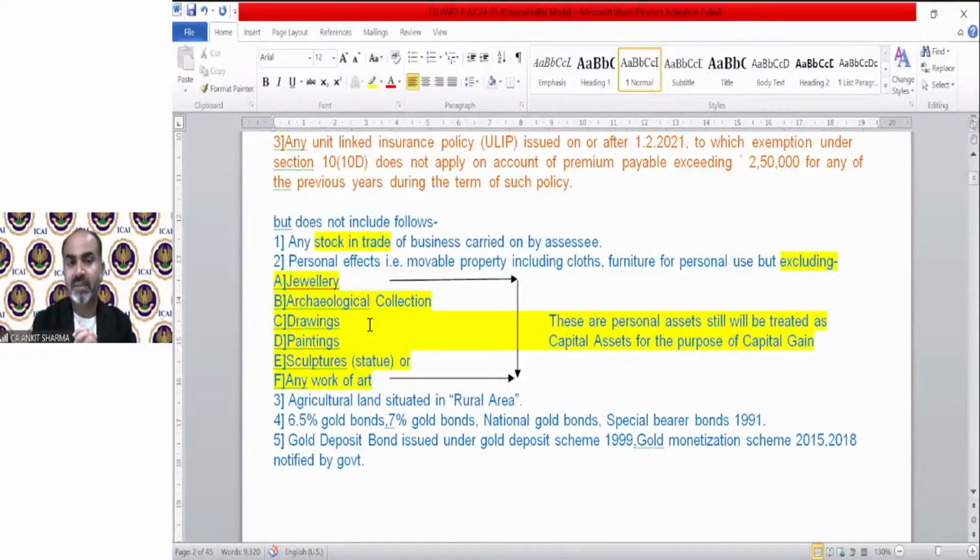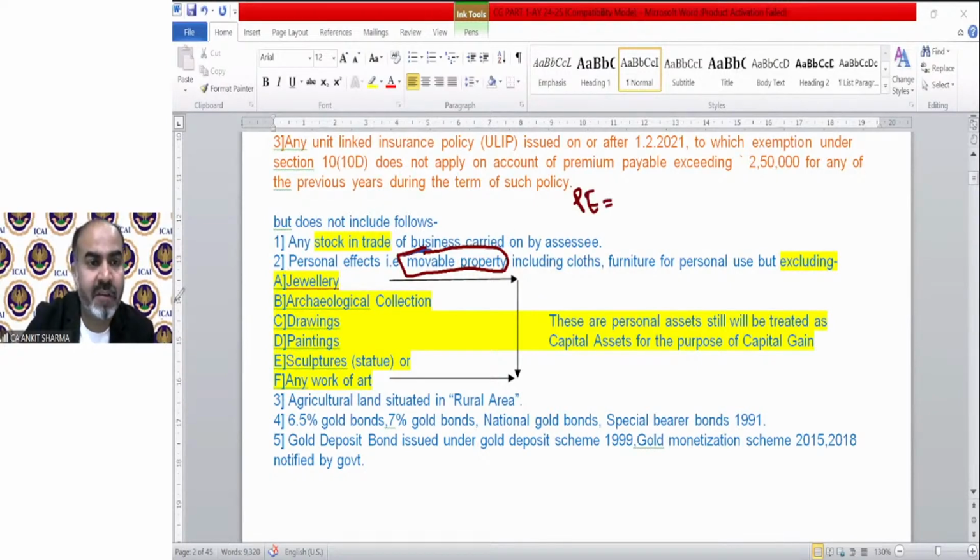It says personal effects. Whatever is your personal effect will not be treated as your capital asset. What is the meaning of personal effect? It means anything which is movable and is for your personal purpose. That means anything which is movable, and if it is for your personal purpose, cannot be treated as your capital asset. So personal effect means two conditions should be fulfilled to become a personal effect.